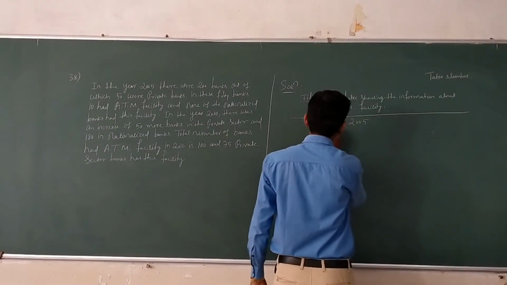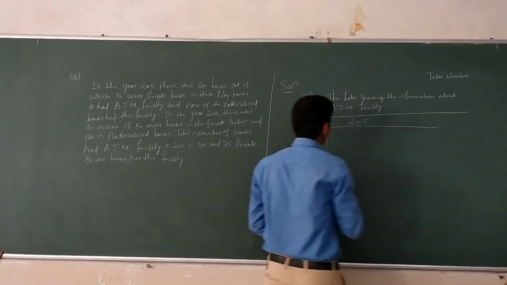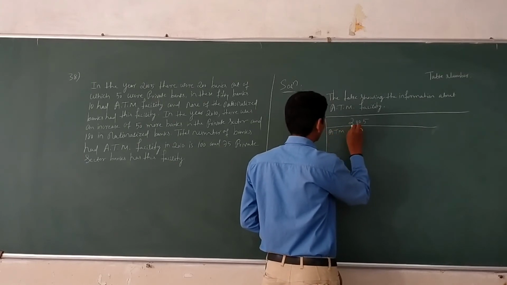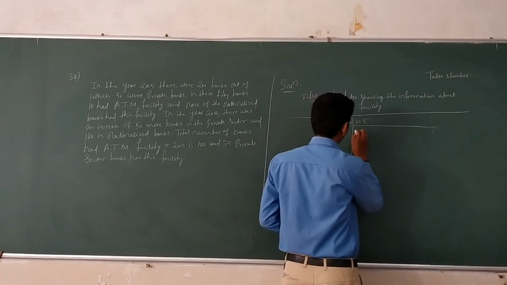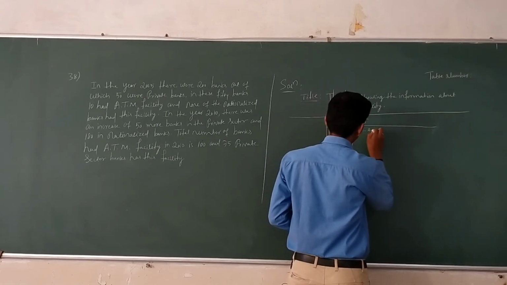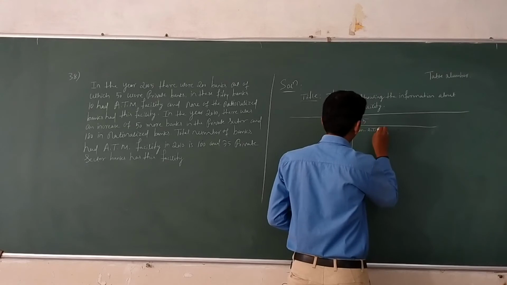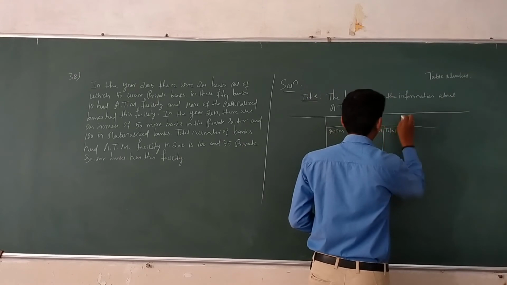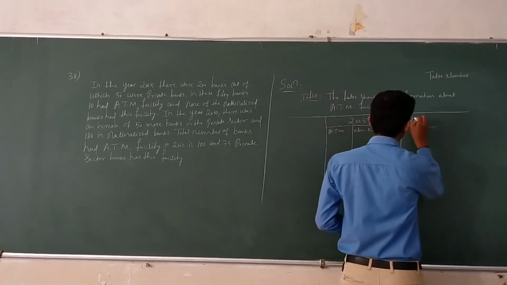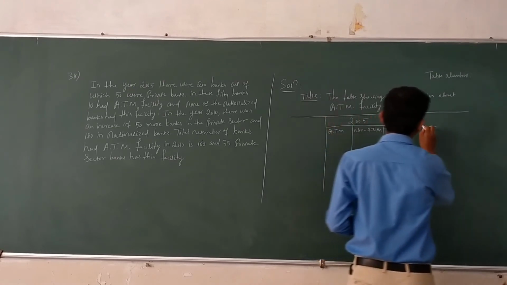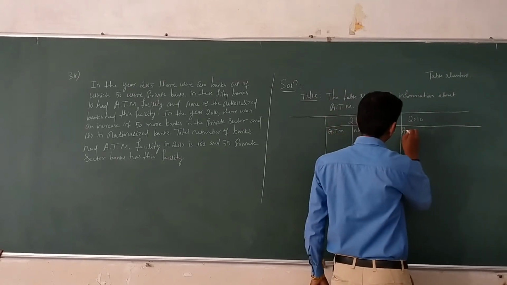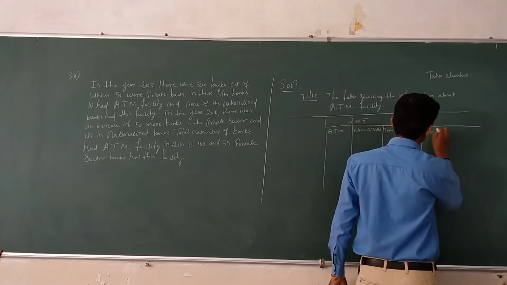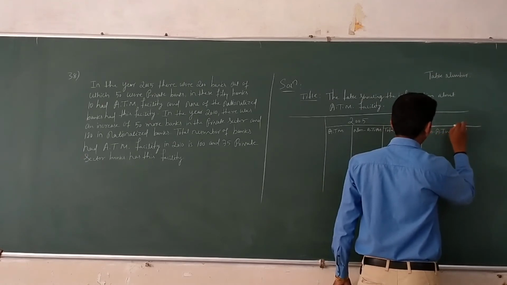Again, 2005 can be classified into ATM and non-ATM, and total. Next, 2010, same: ATM, non-ATM, total.